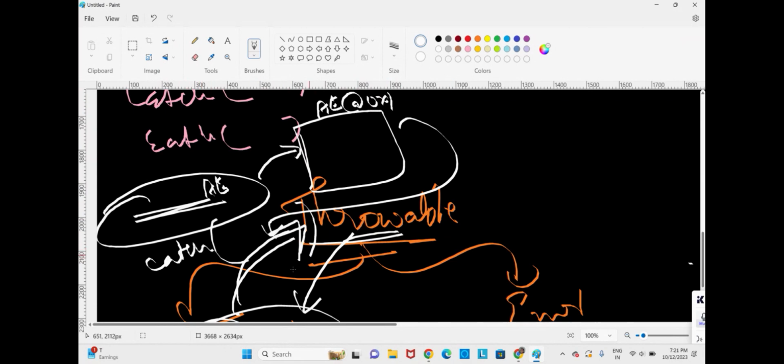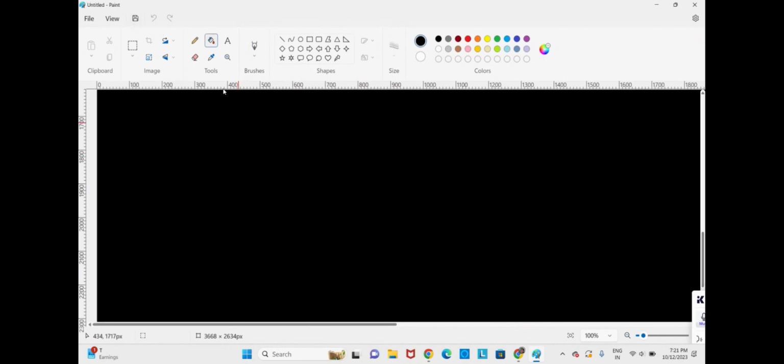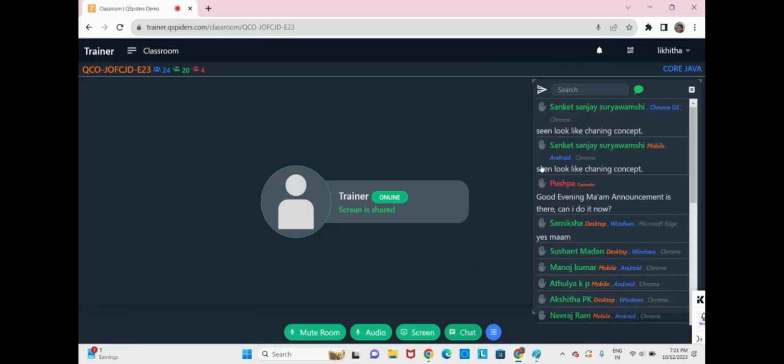So this is how try with multiple catch works. Now let us see it practically how it works. It looks like the chaining concept, but no, it's not chaining. I will tell you. So let us go to Eclipse.